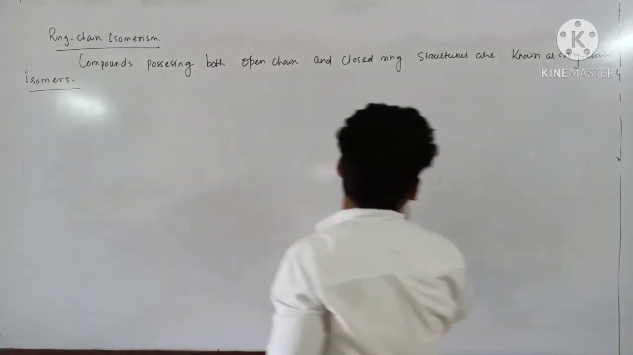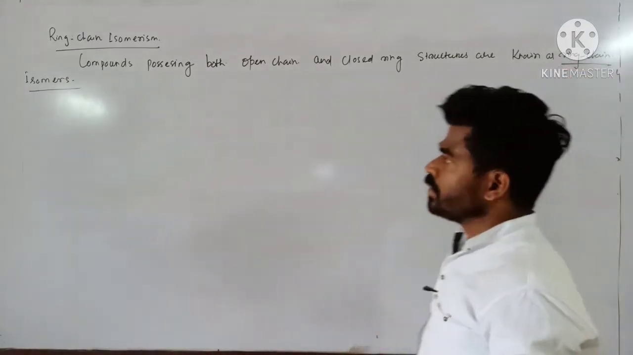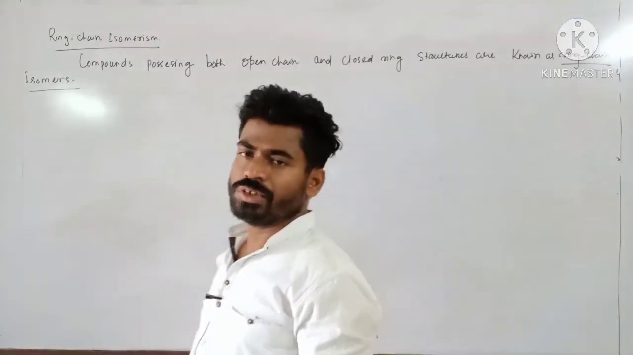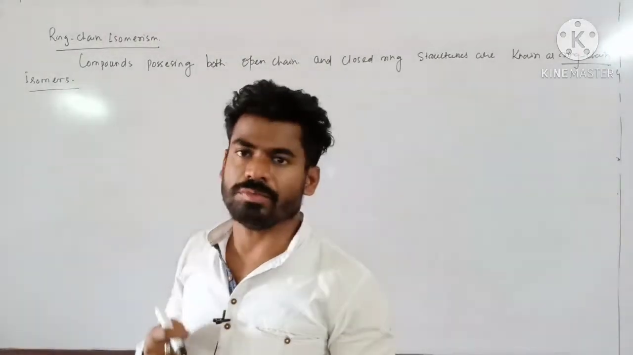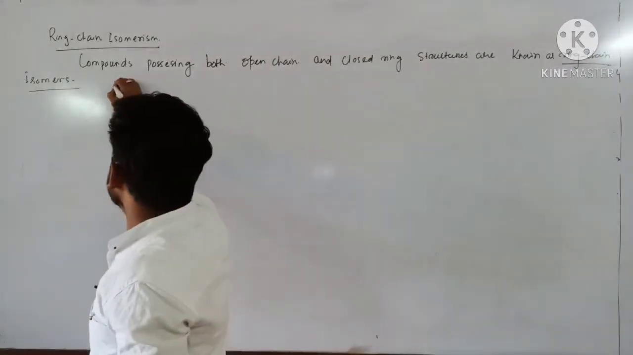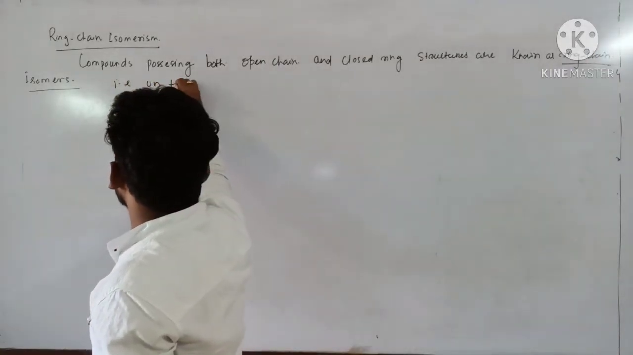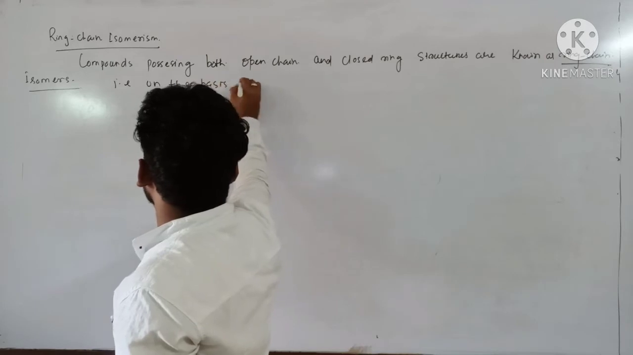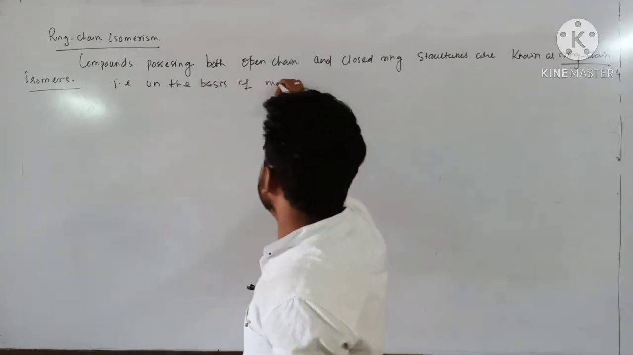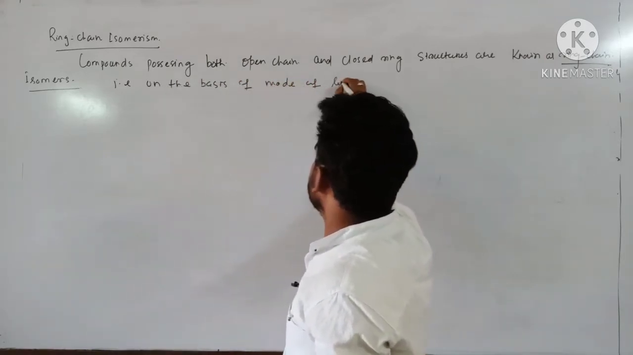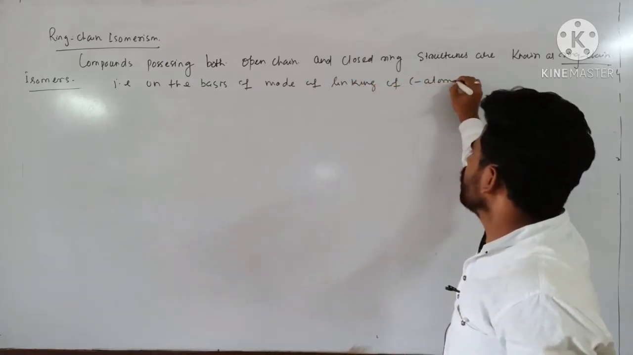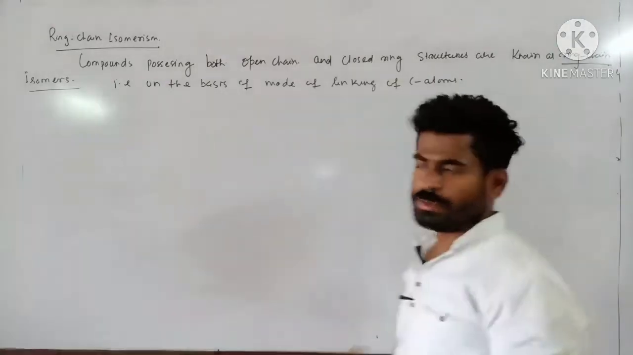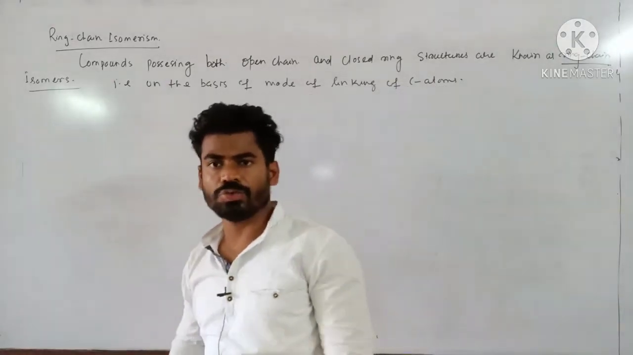Ring chain isomers. That means these compounds differ on the basis of mode of linking of carbon atoms. They exhibit open chain structure as well as closed ring structure.